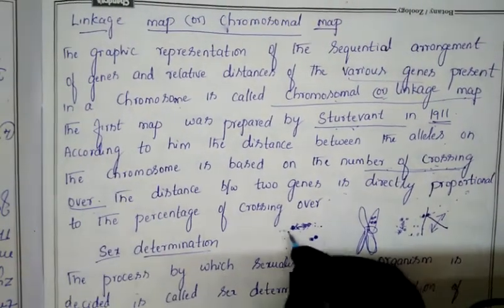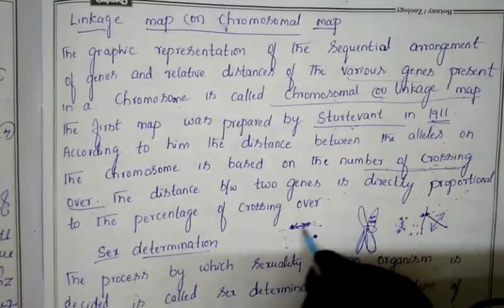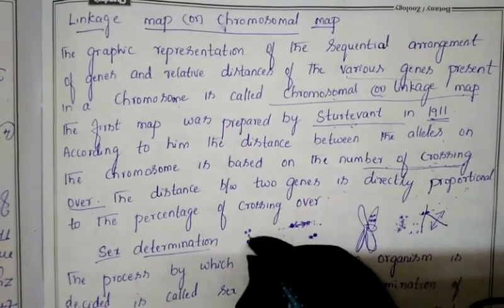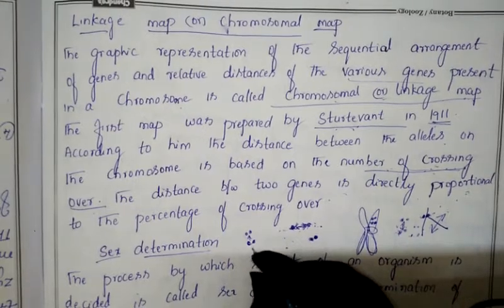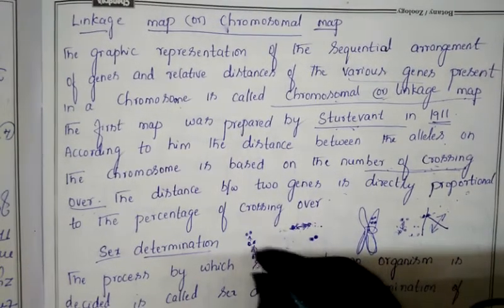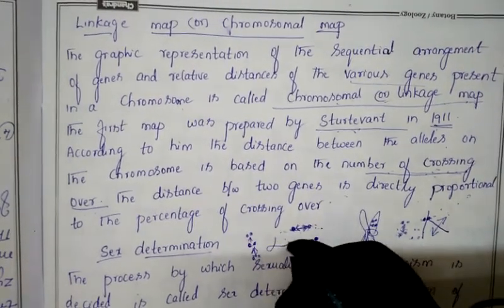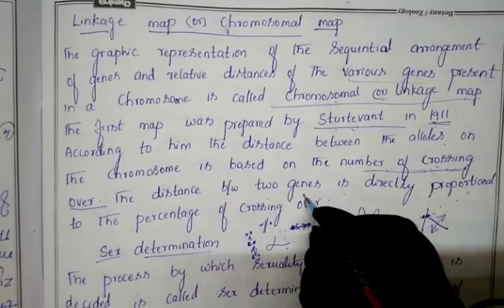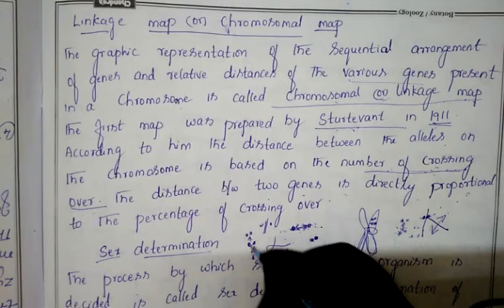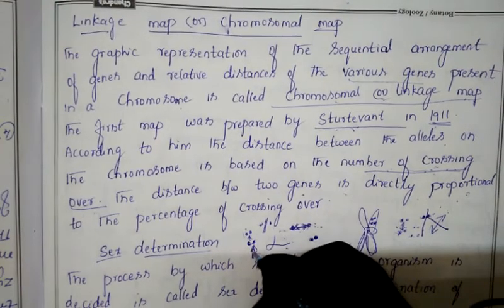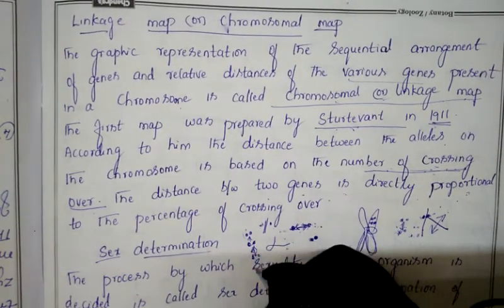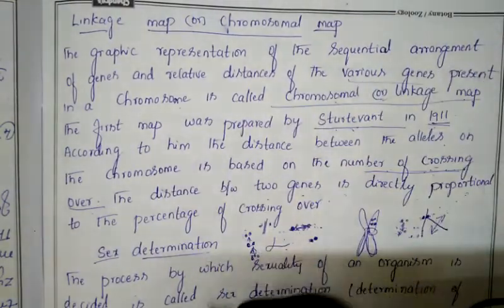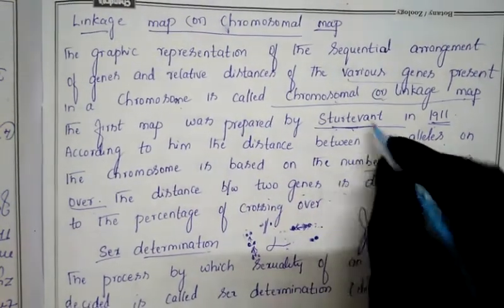The distance present between these two genes is directly proportional to how much percent of crossing over is taking place. On that basis, the genes or the alleles will sit together, or they will sit apart from each other. So this concept has been given by Sturtevant.